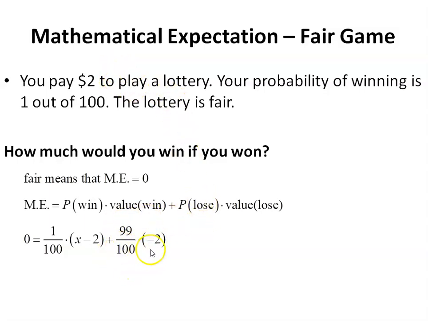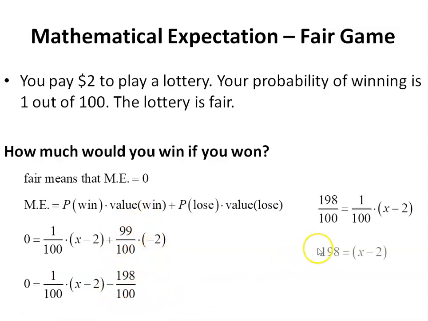And in every other outcome, all other 99 out of 100, I just lose, which means I gave up the $2 that I paid. I end up with a net amount of -2. So if I work this through, I would first combine this together, and then I could move this to the other side to isolate the x. Then I would multiply both sides by 100. This is now just a little bit of algebra. And when I isolate the x completely, I get 200.